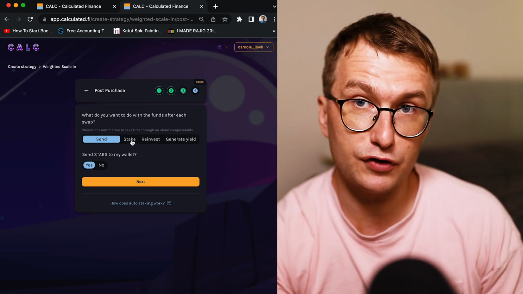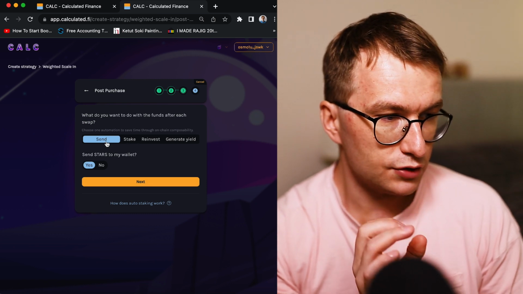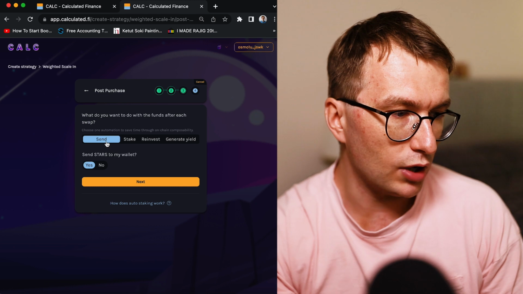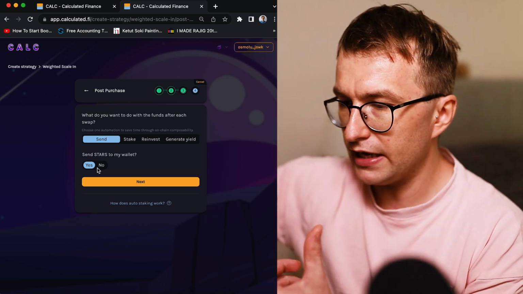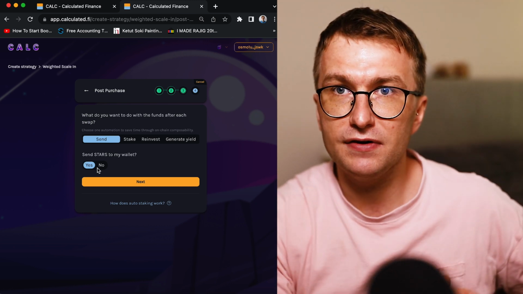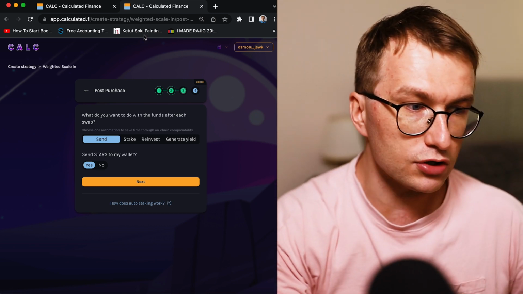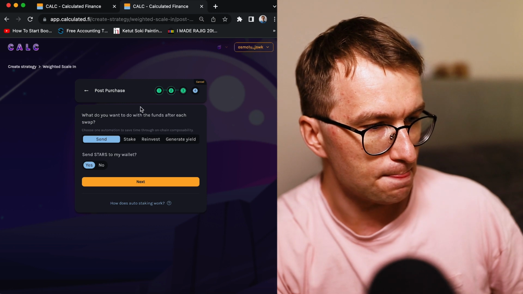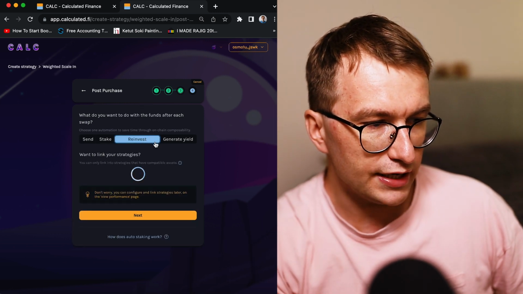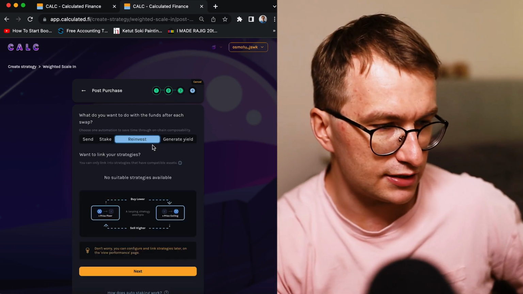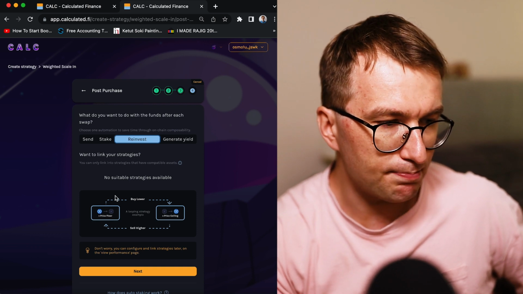And they also have a few options. So first, we can send the funds to my wallet. So what will happen? If the swaps happen, I will have the stars tokens on my Osmosis address because I'm using Osmosis strategy, okay? We can also reinvest, which is not really good for this strategy because I'm buying stars.